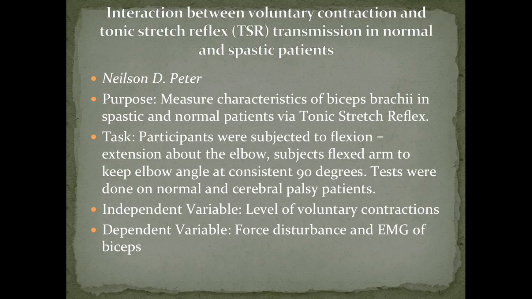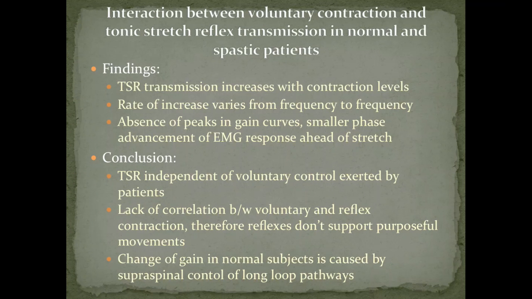The sinusoidal disturbance torque was applied about the elbow joint by a connected spring, and the end of the spring connected to an oscillating cantilever arm on a sinusoidal stretching machine. The independent variable was the level of voluntary contractions, and the dependent variable was the force disturbance and EMG of the biceps. Findings. The TSR transmission increased with contraction levels, and the rate of increase varied from frequency to frequency.